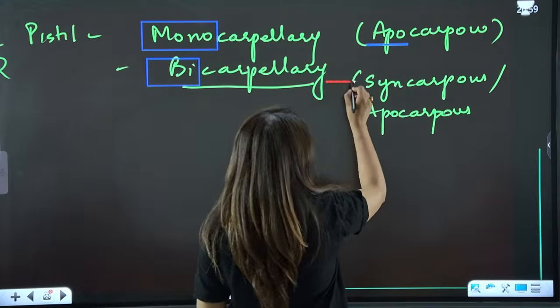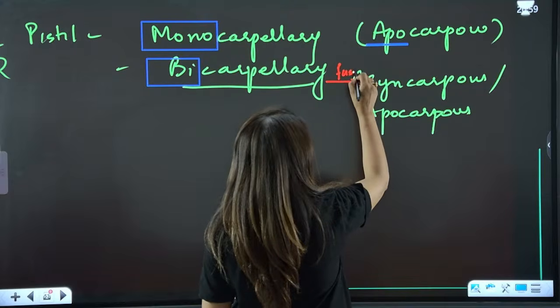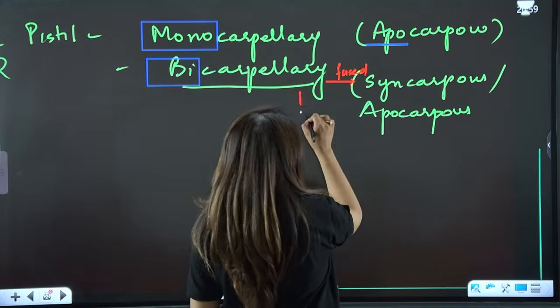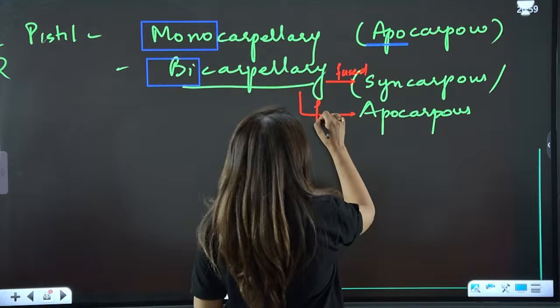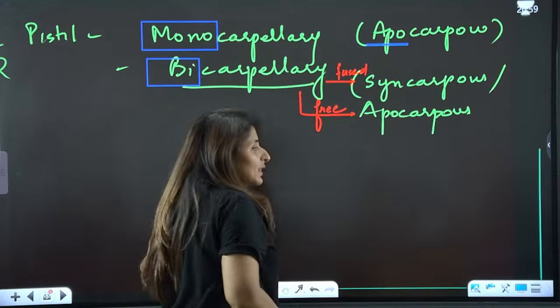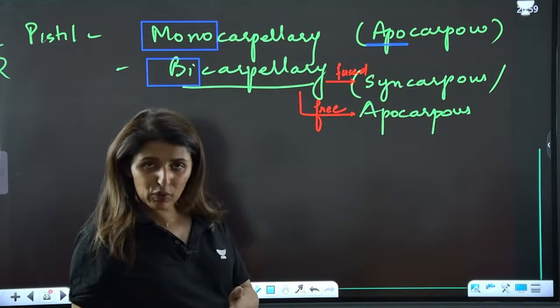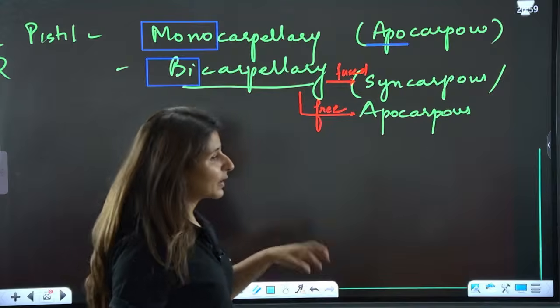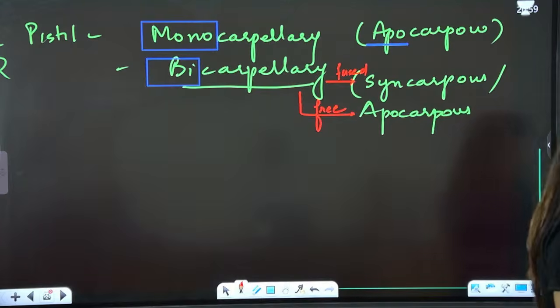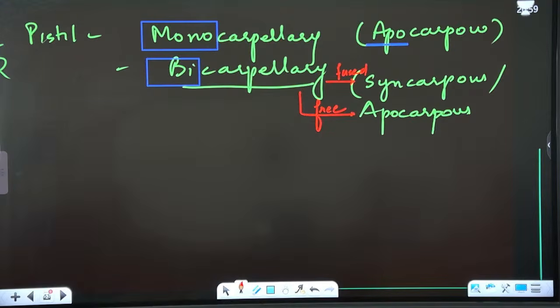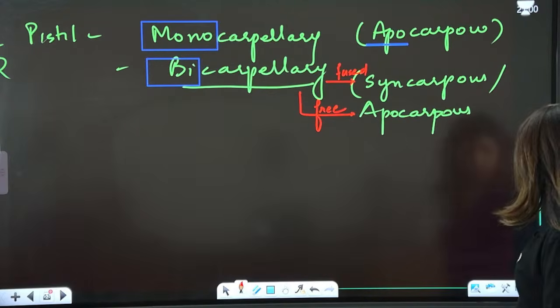If they are free, we call it apocarpous. So there can be a bicarpellary apocarpous condition, and a bicarpellary syncarpous condition as well. Please tell me these points are clear to everyone. Yes guys?